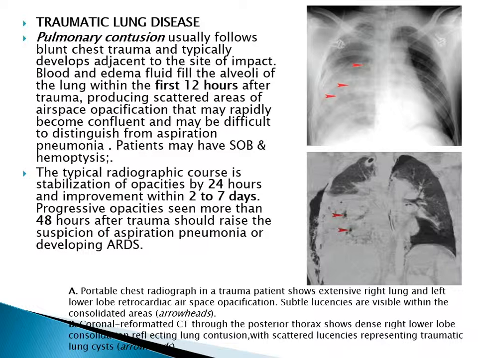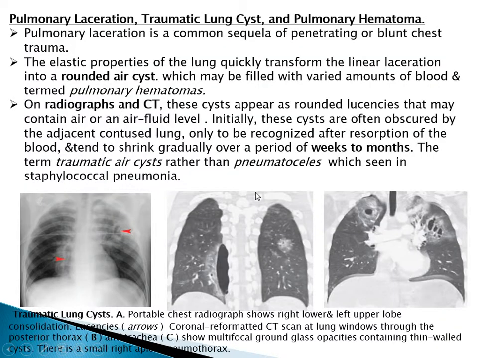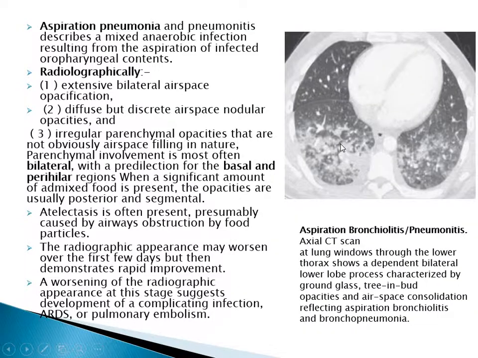Traumatic lung disease: we have pulmonary contusion, which appears in the first 12 hours of the trauma, stabilizes by 24 hours, and resolves in 2 to 7 days. This is contusion. Laceration: we have traumatic lung cyst and pulmonary hematoma. Laceration leads to formation of a round air cyst due to the elastic properties of the lung. On radiograph and CT, these cysts appear as a round lucency that may contain air or an air fluid level, and they shrink over weeks to months.